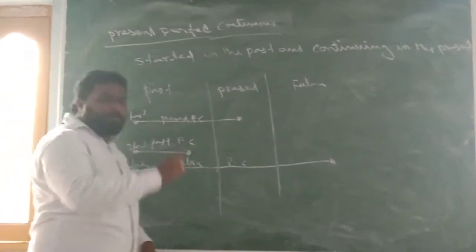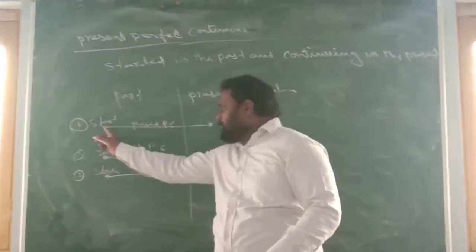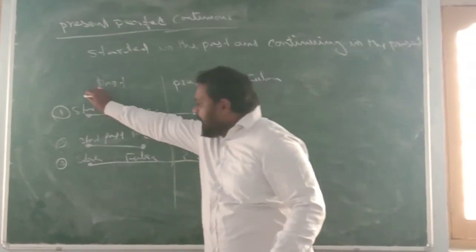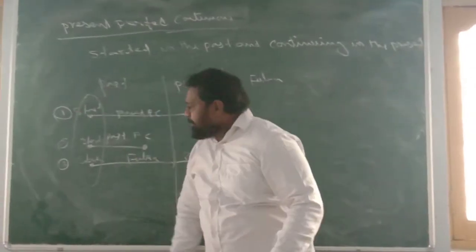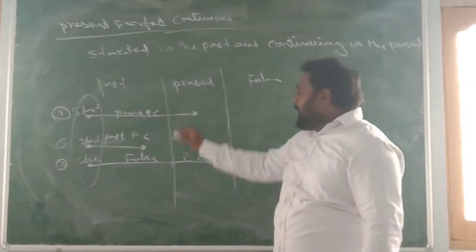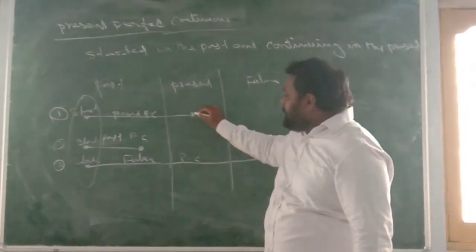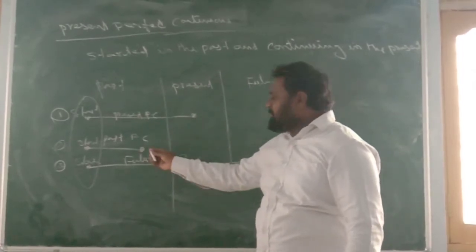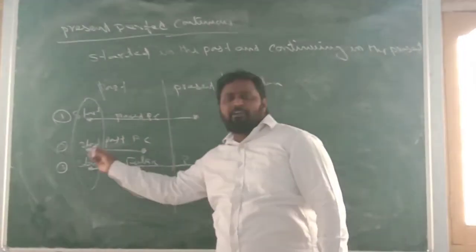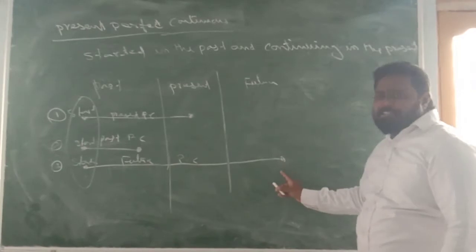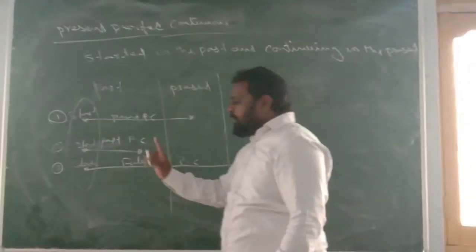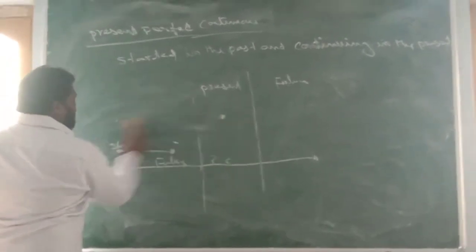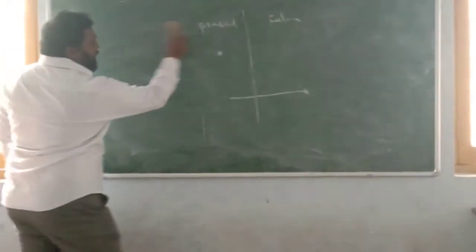So almost all the perfect continuous tenses, you see, present perfect, past perfect continuous, future perfect continuous tense, all of them have started only in the past itself. They have continued. If it is continued up to present, it is called present perfect continuous tense. If it is continued up to past itself, it is called past perfect continuous tense. If it is continued up to future, it is called future perfect continuous tense. So now we will see started in the past and continuing in the present.